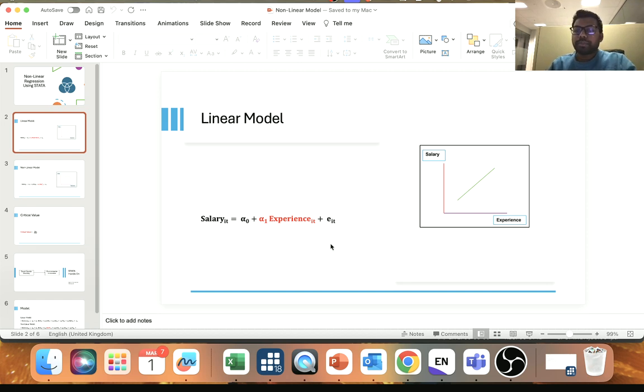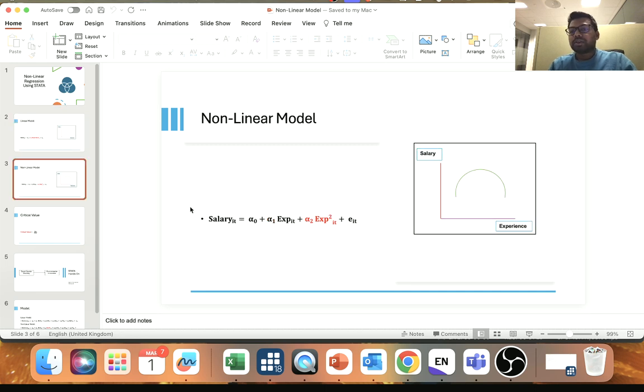In the linear impact, in the graph we can see, with the increase in experience there is an increase in salary. So this can be explained by this model: experience has an impact on salary. Now if we move forward, this is actually the non-linear relationship.